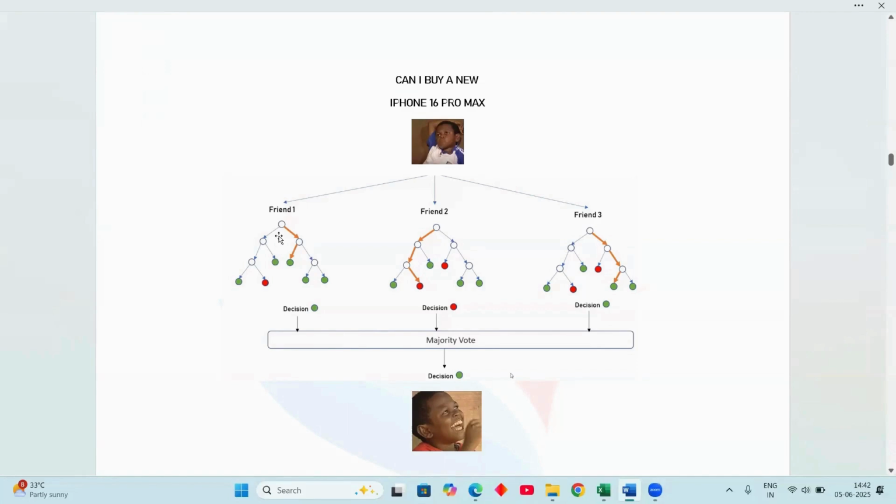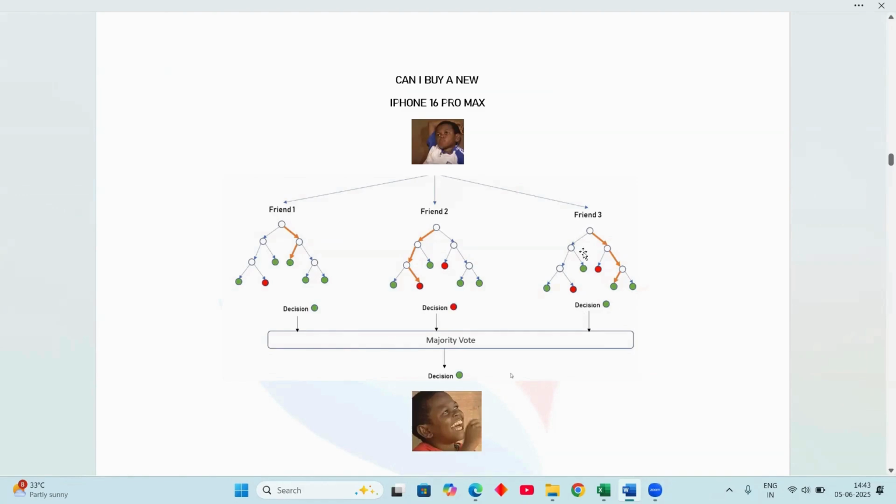Friend one said, if you have money, you can buy it. It's good, he gives you a green tick, a check for yes. You can buy it if you have money. Friend two said no, I think the Apple 16 Pro is better than Samsung. You want to buy the Samsung Ultra instead of the iPhone, so he rejected the decision.